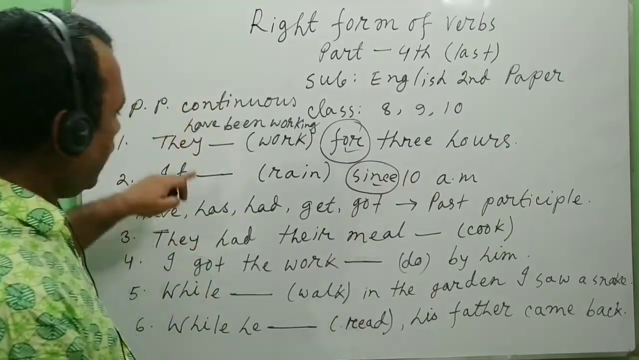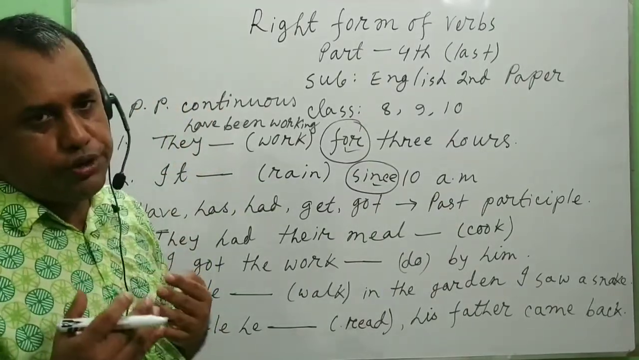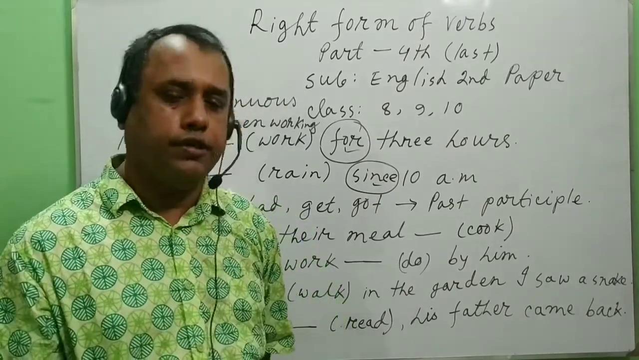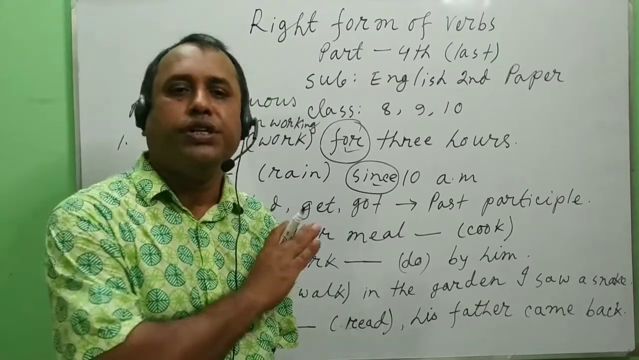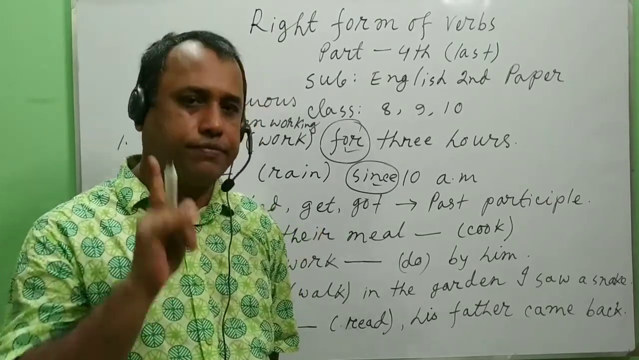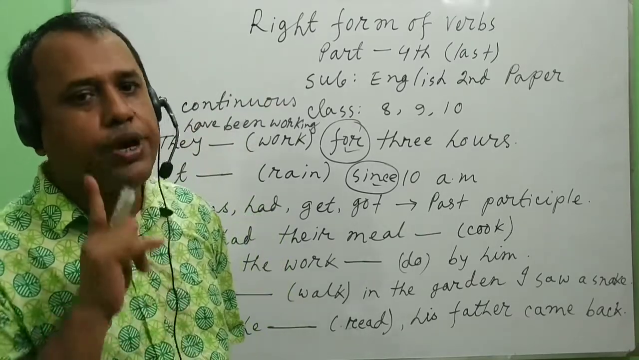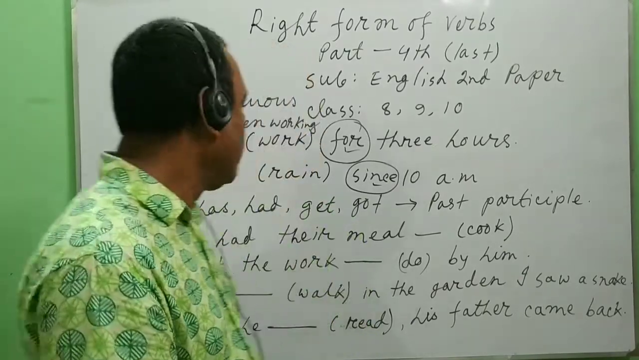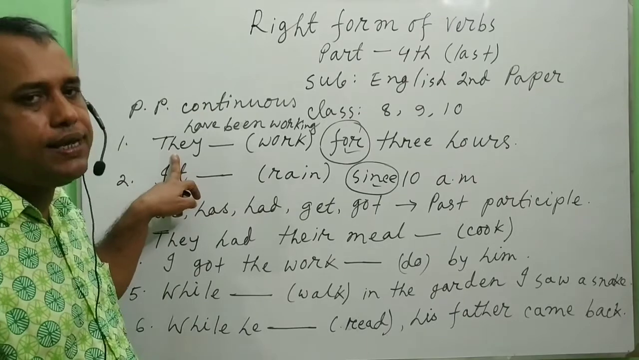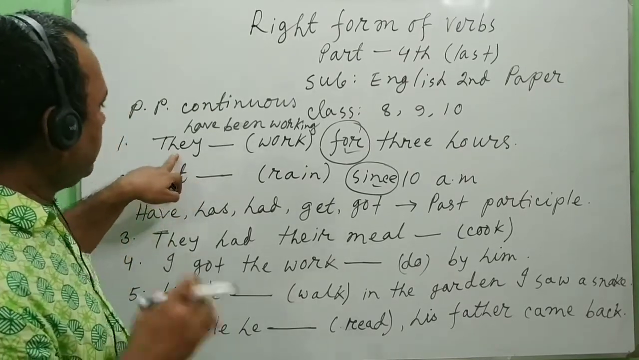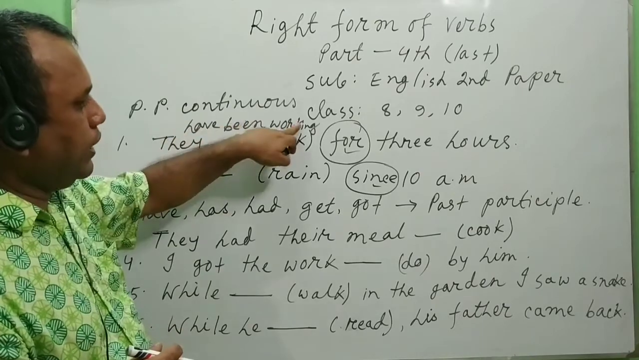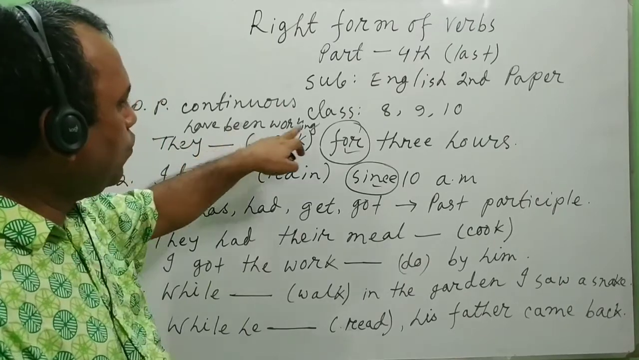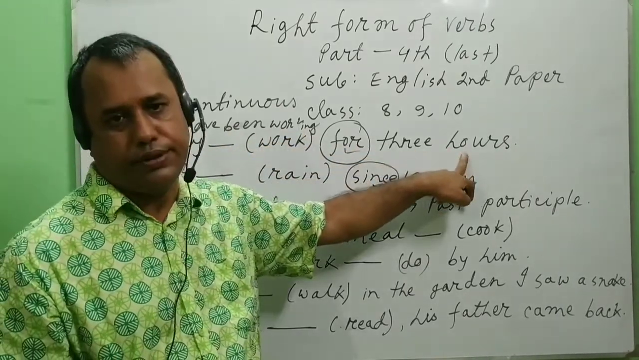So here, after they, we may use have been, and has been is only for third person singular number. In all of the cases except third person singular number, we must use have been. So they is third person plural. That's why we have to use have been working. The total sentence is they have been working for 3 hours.